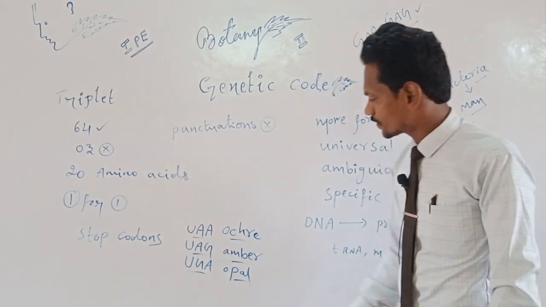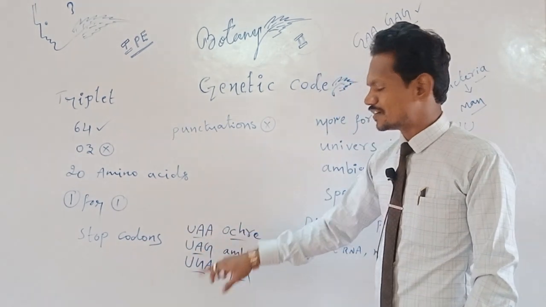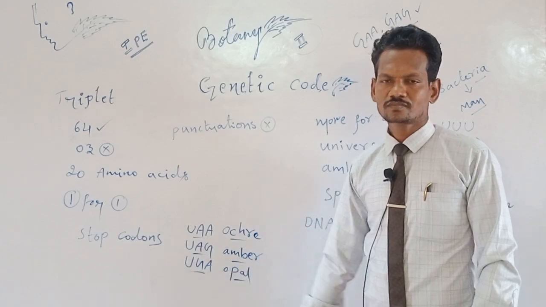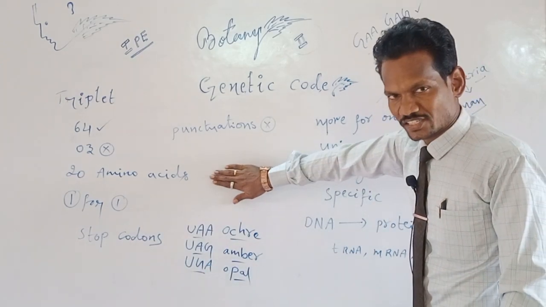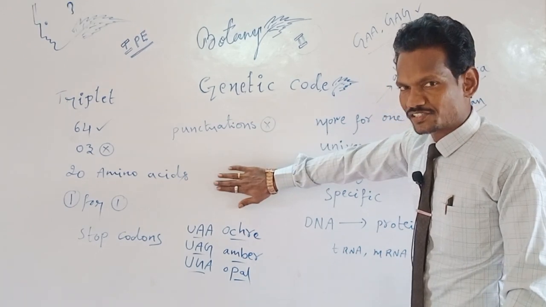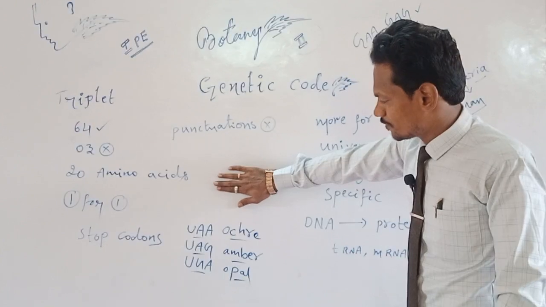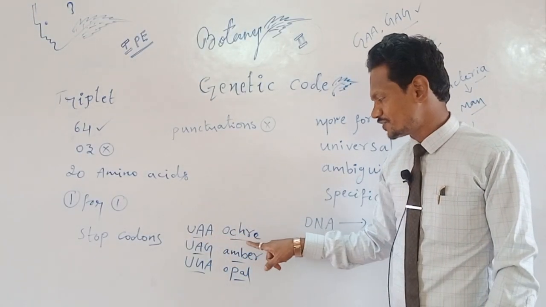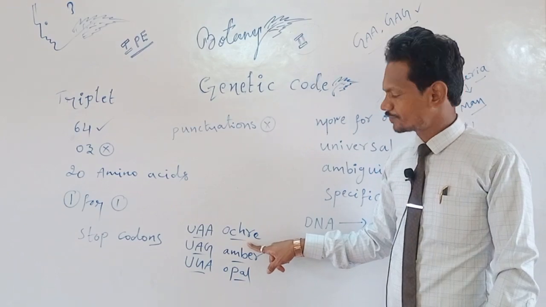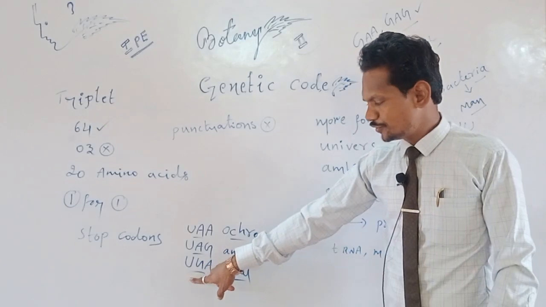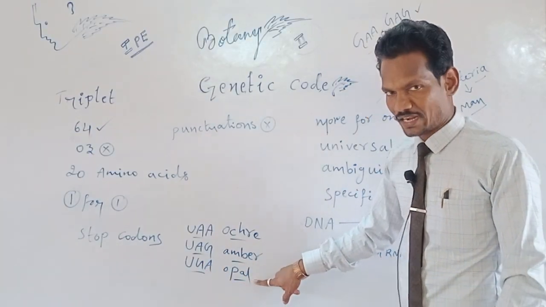Remember everybody, these 3 stop codons have nicknames. This is for NEET, EAMCET or JEE, etc., I mean only for medical entrance competitive exam purposes. Remember, UAA nickname is ochre, UAG nickname is amber, UGA nickname is opal.